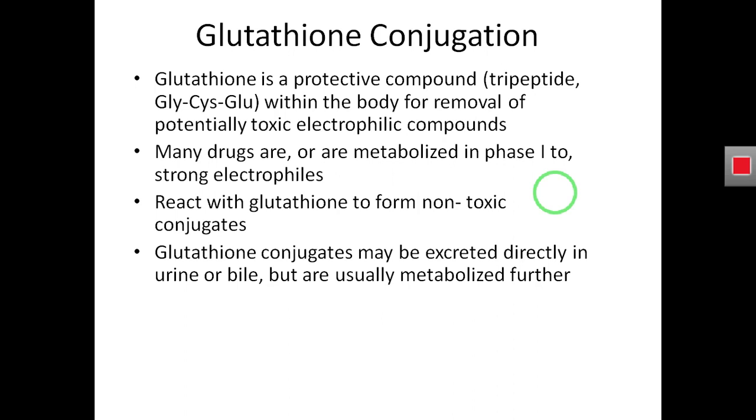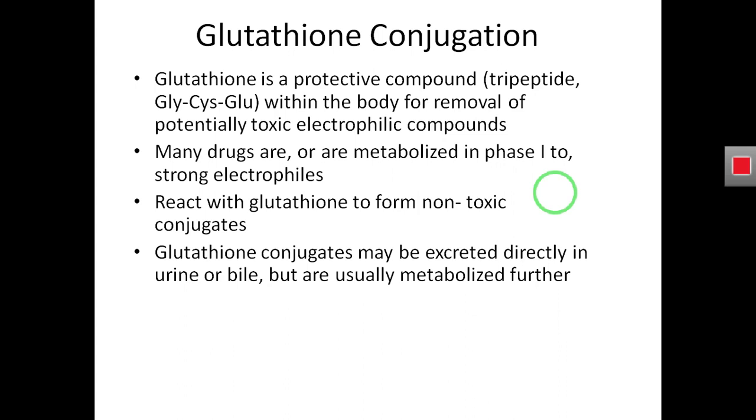So here we take another example, glutathione conjugation. It is also a type of phase 2 metabolism reaction. So what will happen in this reaction? A drug may conjugate with glutathione. Glutathione is a protein, an antioxidant protein. Antioxidants are beneficial in our body. They scavenge free radicals. This glutathione has a protective effect in our body. So the drug makes a conjugate with this glutathione.